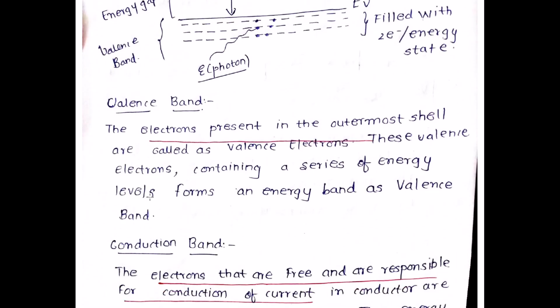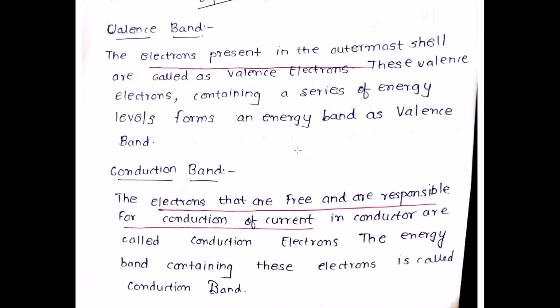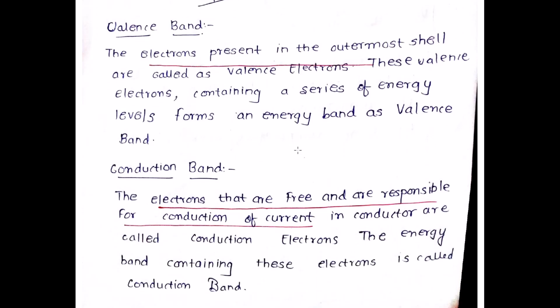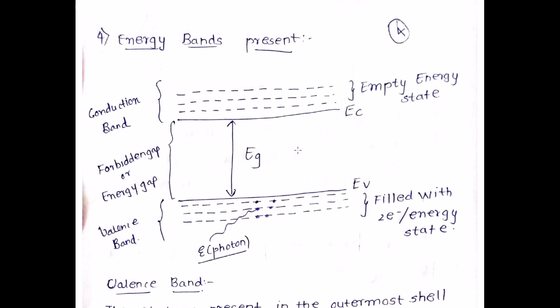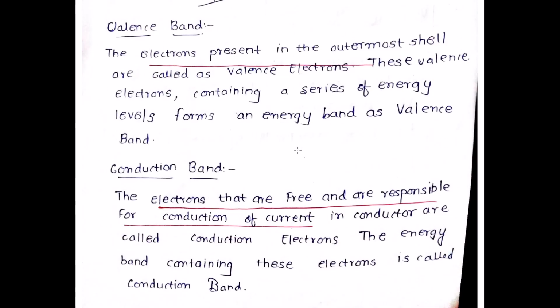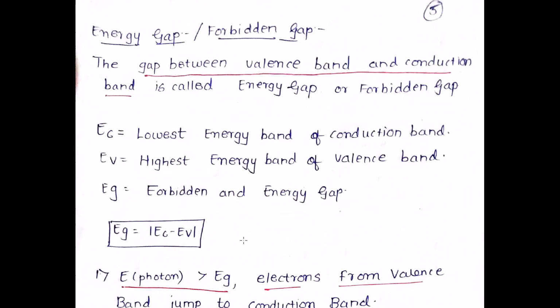This is what is written in the form of theoretical things. The electrons which are present in the outermost shell are called valence electrons, and valence electrons are present in the valence band. Similarly, the conduction band is there, and at higher temperature, because this diagram is at T = 0 Kelvin, if there are electrons present in the conduction band, they are called conduction electrons, which contribute to the flow of current.